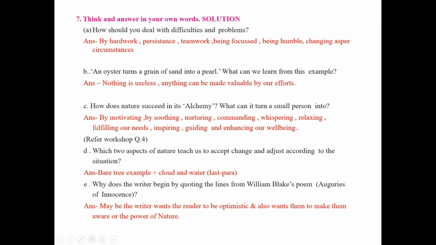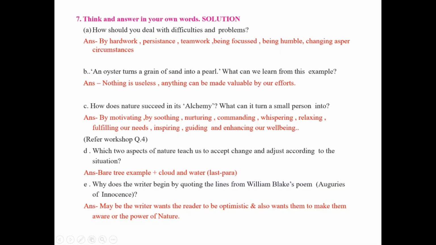Question C. How does the nature succeed in its alchemy? What can it turn a small person into? Answer. By motivating, by soothing, nurturing, commanding, whispering, relaxing, fulfilling our needs, inspiring, guiding and enhancing our well-being. Students, you can even refer workshop question number 4 to write this answer in the best possible way.